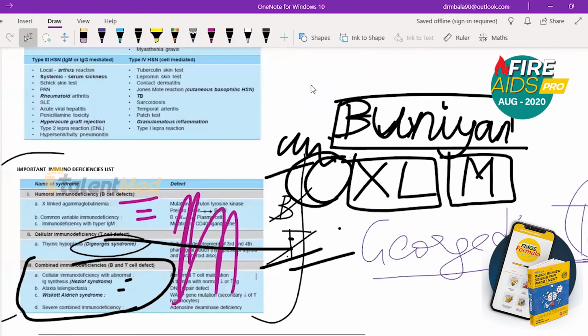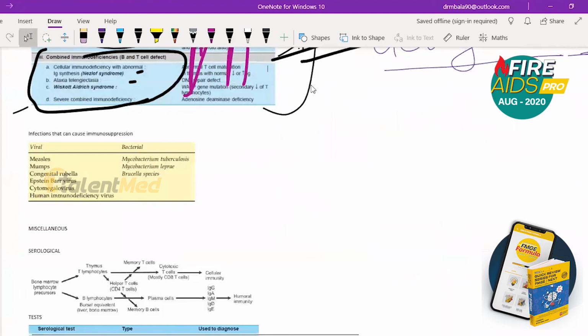Okay, I'm stopping again here. I want to reconfirm. Am I clear till now, everyone? Will you be able to make all the questions from the immune system? Because if you don't get the concepts in the immune system, you cannot sort it out. Okay, very good.